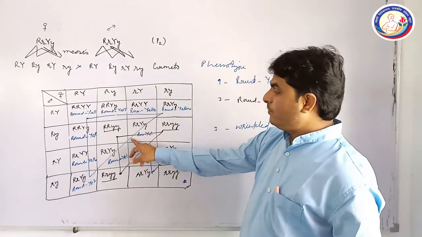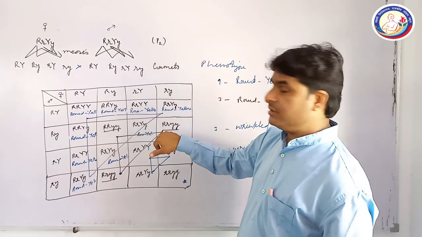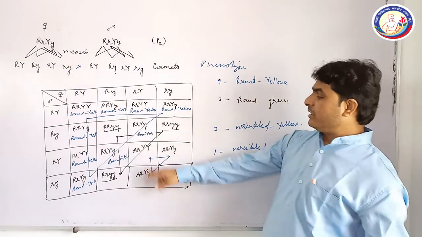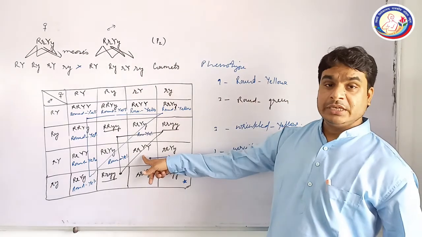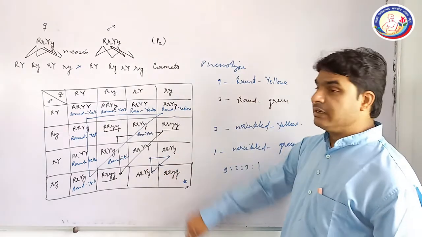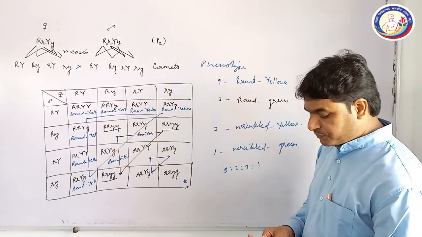In the second triangle all the plants are round, with a new character arising here, that is green in color. And in the third triangle you can see the seed is wrinkled but the color is yellow, and there is a single plant which is wrinkled as well as green.